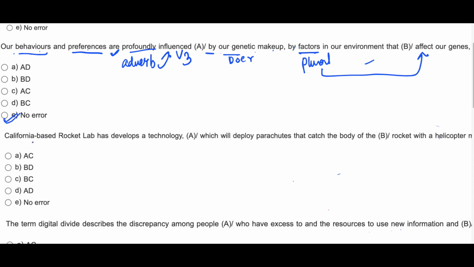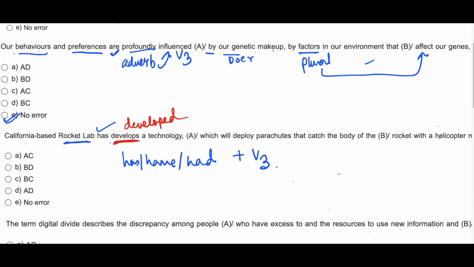Now let's move to the next sentence. California-based Rocket Lab has developed a technology. Rocket Lab, name of a lab, singular. That's why singular verb has been used. Okay, has. Now has or have or had are always followed by third form of verb. So develops is wrong here. Instead of develops, developed should be used.